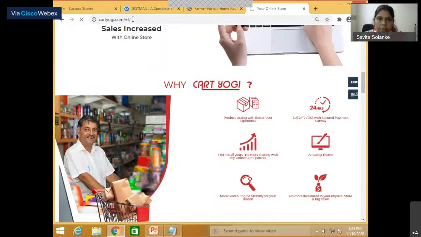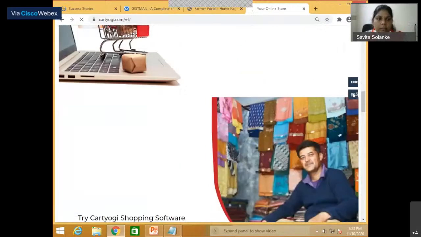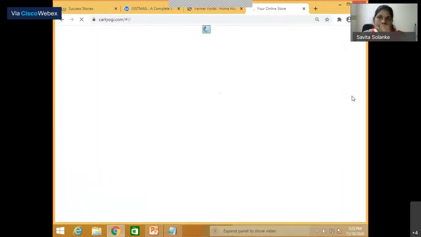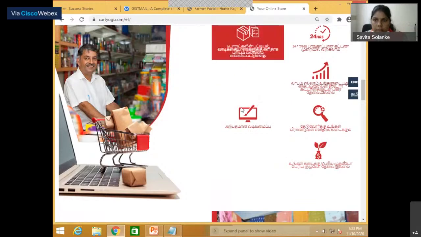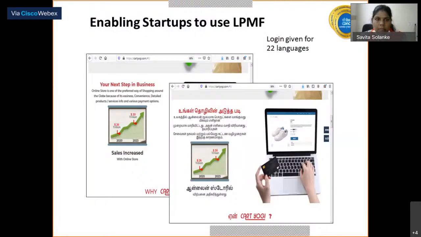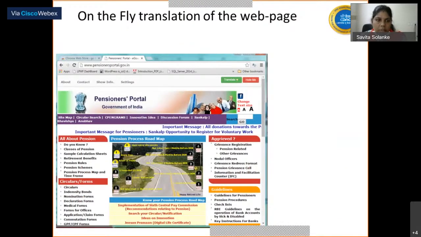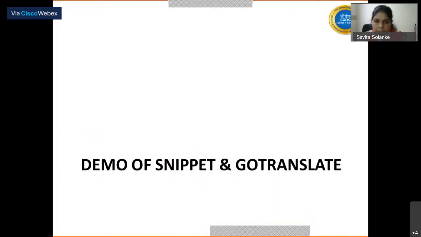This is the Cart Yogi website. He's a startup. He is paneled with us, and it will translate into Tamil. This is the translation. This is a pensioner portal that we translate on the fly. And my colleague will showcase a demonstration of the snippet and the Go Translate plugin.